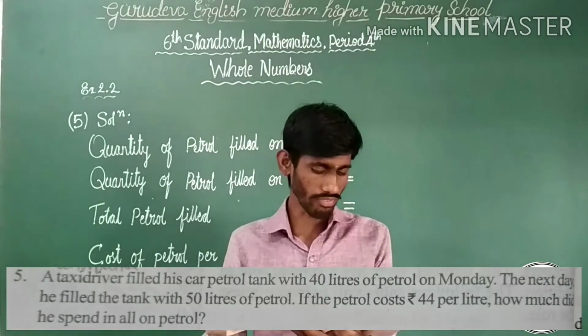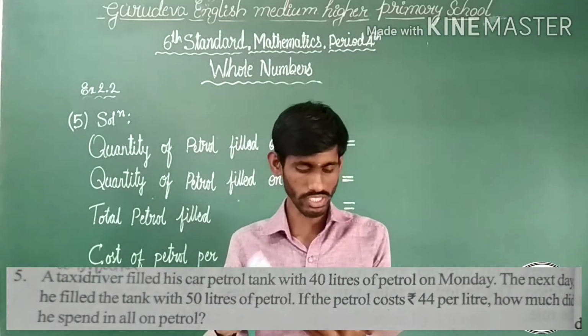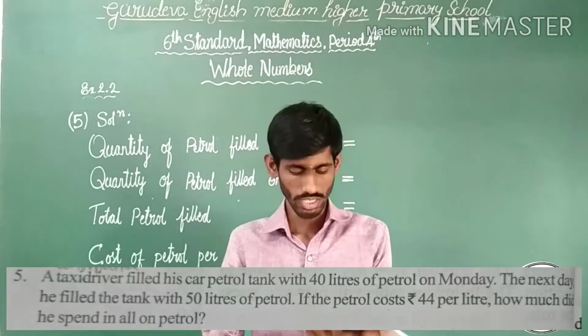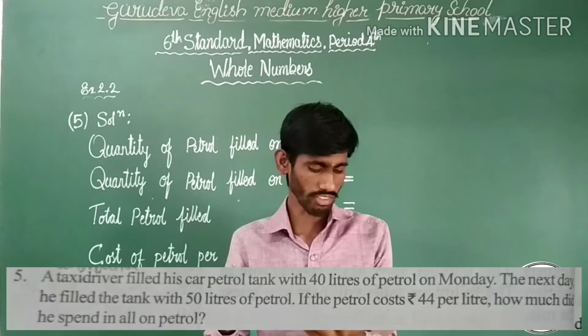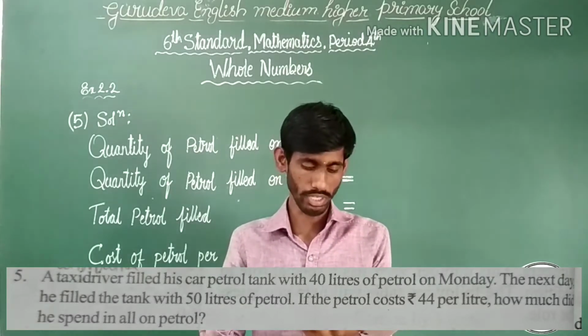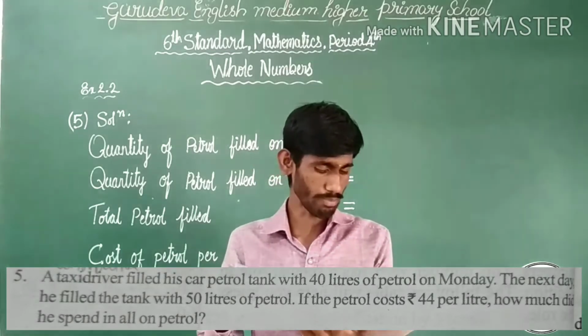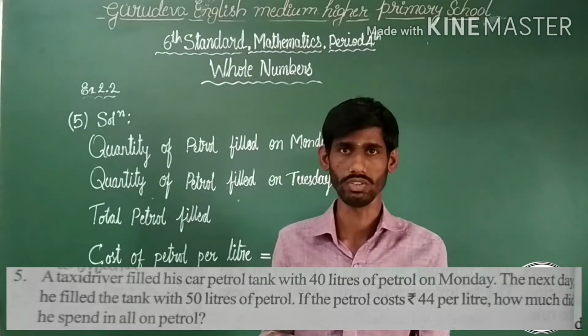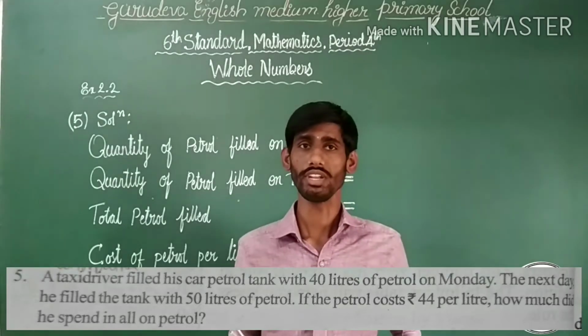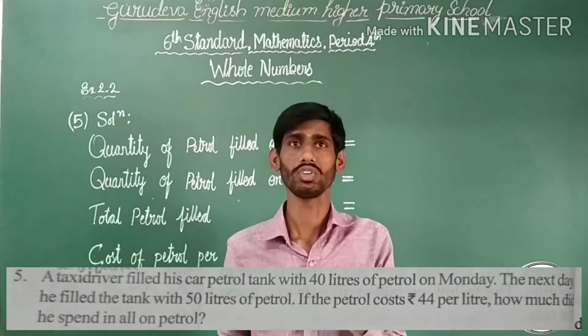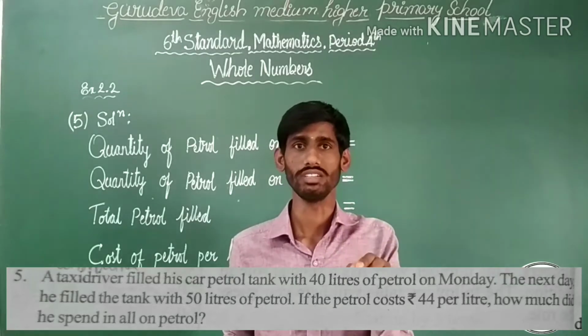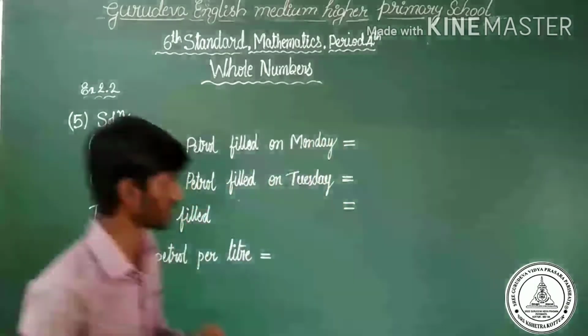A taxi driver filled his car petrol tank with 40 liters of petrol on Monday. The next day, he filled the tank with 50 liters of petrol. If the petrol costs rupees 44 per liter, how much did he spend in all on petrol? See, in the given question, we need to find out the total amount he spent on petrol. Observe the statement.